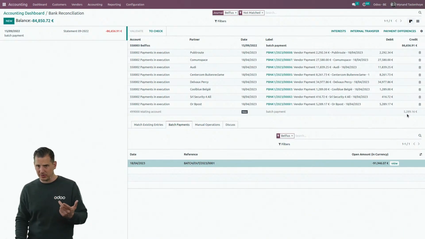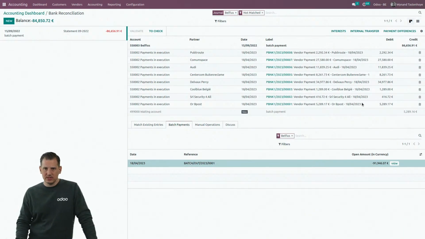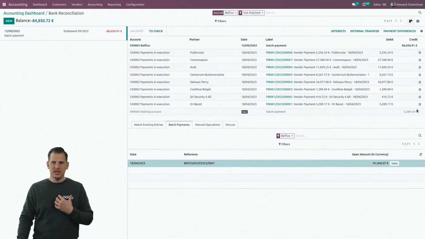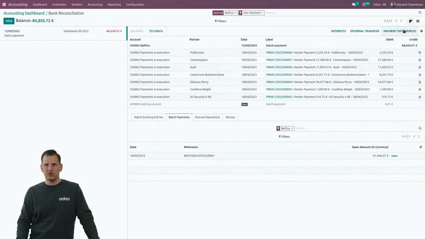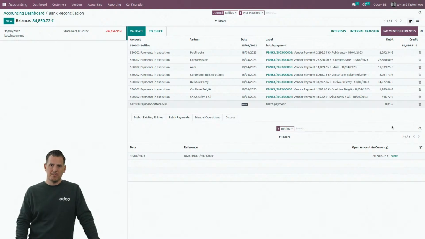Now, if you have differences, I have a huge difference here. You can see, well, I suppose it's going to be the latest payment of BPOS that didn't go through. So I can easily delete it. And if we have a small difference, again, I can combine it, let's say, with the button over here as a payment difference to not apply the one cent somewhere.